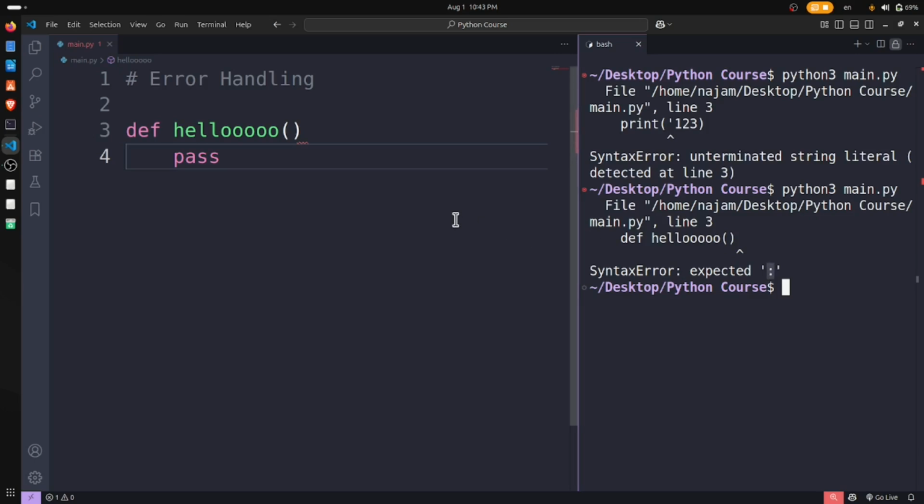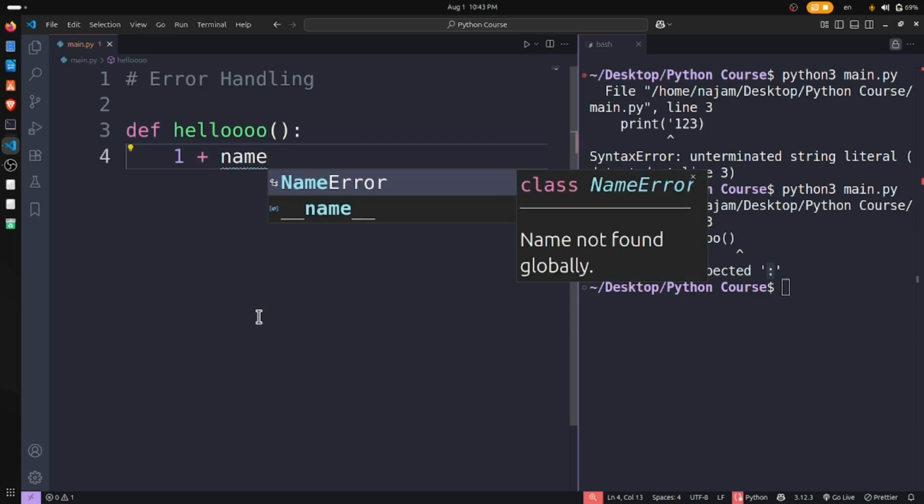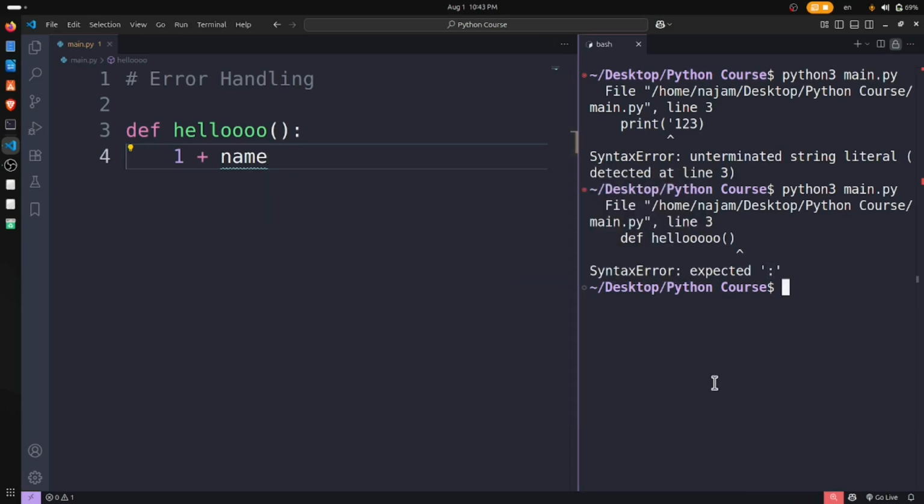Let's have another error, like name error, for example. Let's write def hello, and 1 plus name. Will it work?